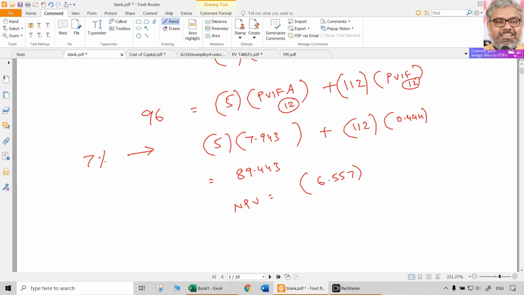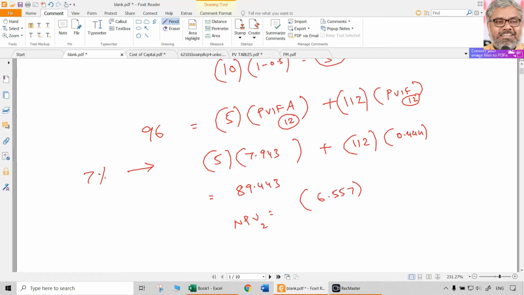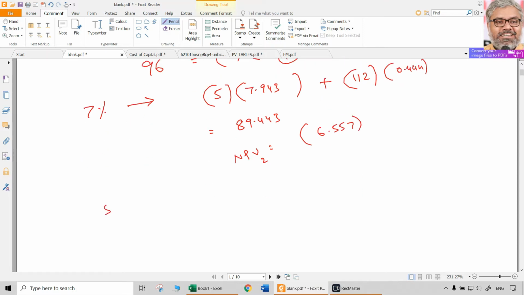So it is negative. We have to make it positive. How can we do that? We have to understand that to make it positive we have to decrease the rate. 7% we already took. Now let us take 5%. This will be R1. This is R2 already.